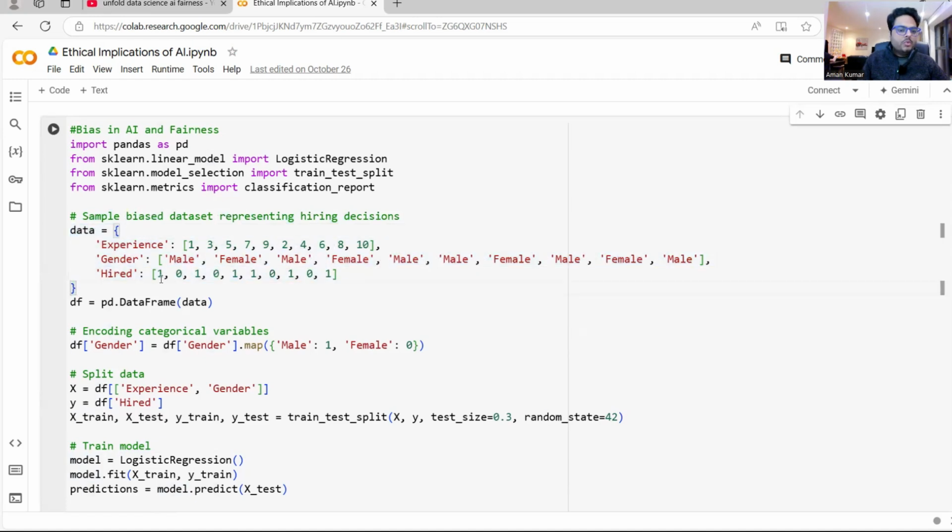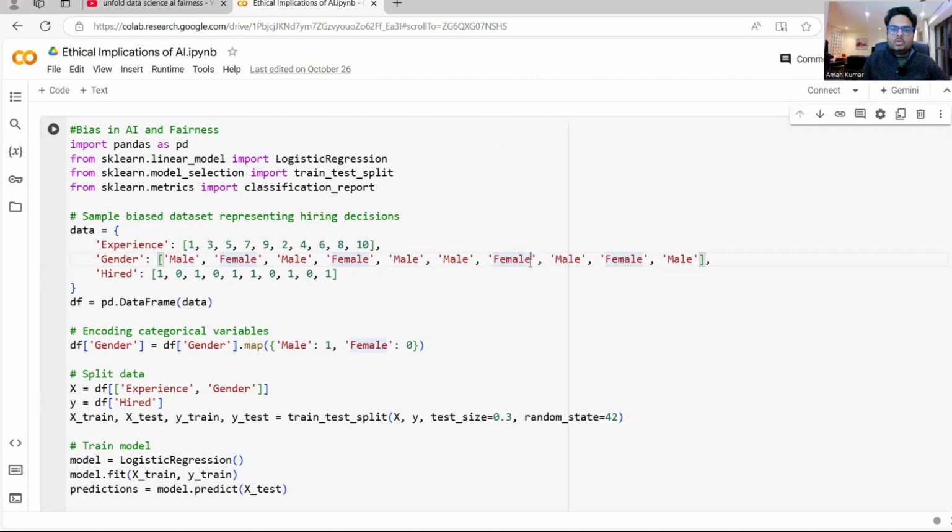So if you see here, wherever hired is one, gender is male. Hired is one, gender is male. So what it means is only male candidates are getting hired. Female candidates are not getting hired. So in my data, the training will be biased. If I have this data and I train a model and I expect it to be non-biased, that is a wrong expectation. That model will be a biased model because in the data itself, all the hired people are male. You have to be mindful of these kinds of bias in AI. This is not ethical AI.